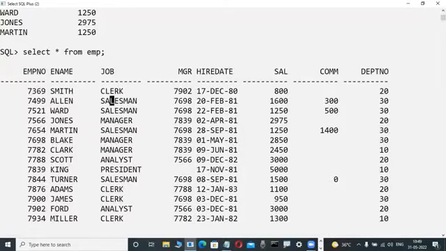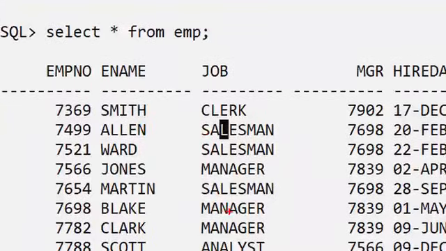The EMP table is there. One minute, observe here. Maybe try it, then I will tell you the techniques: how to write it and all these things. Try it your own way first, then I will tell you.